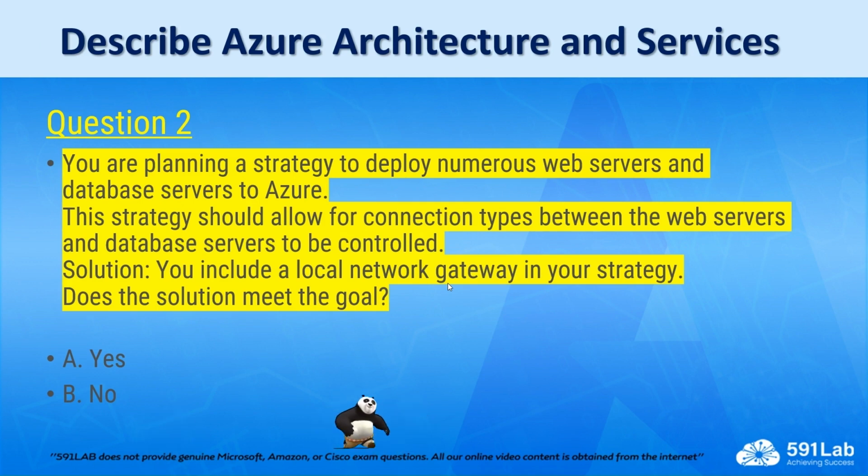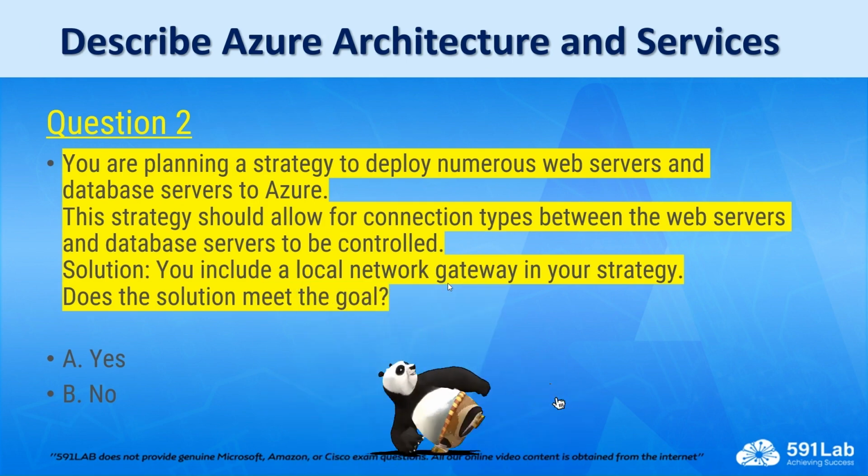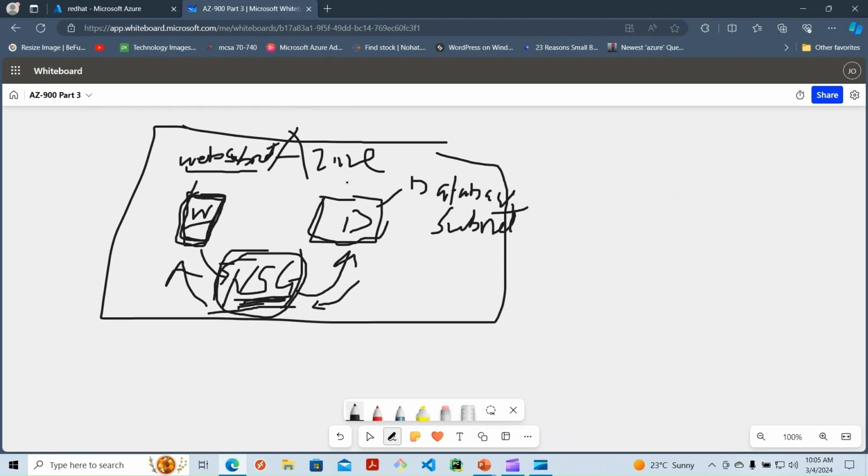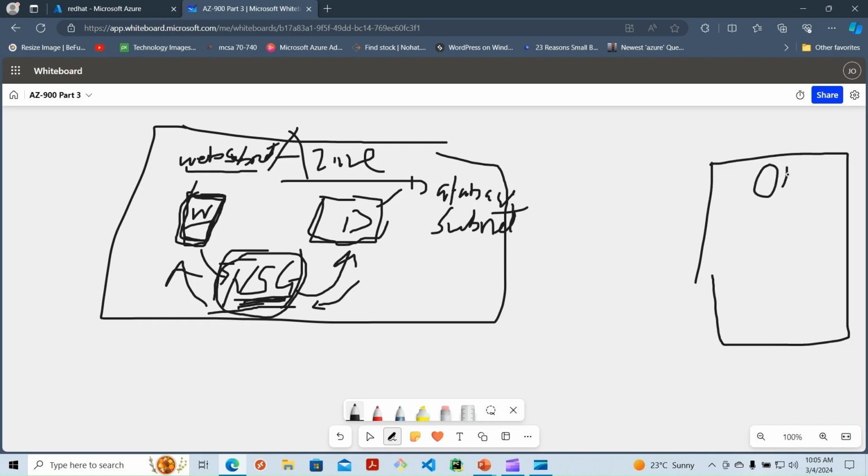The answer here is no, because for you to have a local network gateway, there are other accompanying resources that need to be implemented for the local network gateway to kick in. What do I mean by that? If we go back to our whiteboard, let's say this is Azure. For me to have a local network gateway, that means the communication needs to happen back to the on-premises. So I need to have on-premises